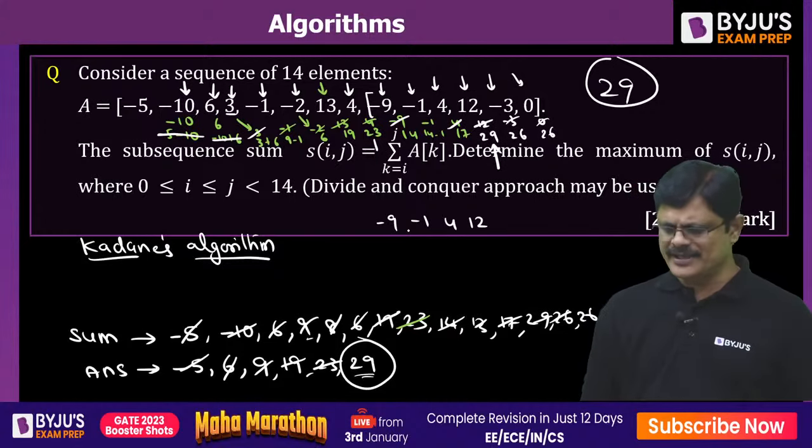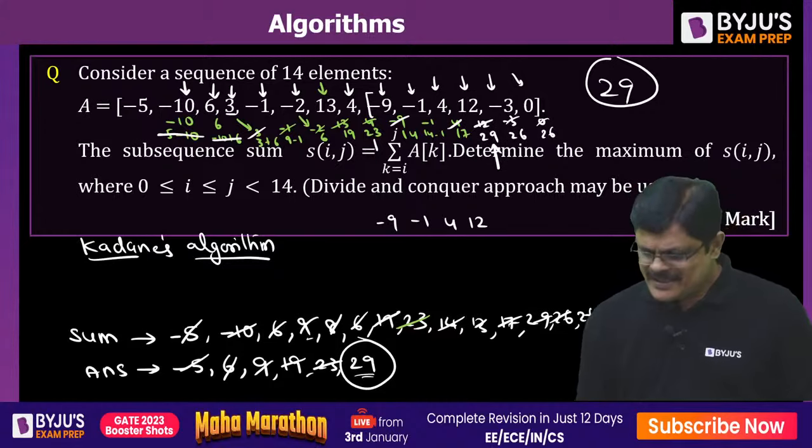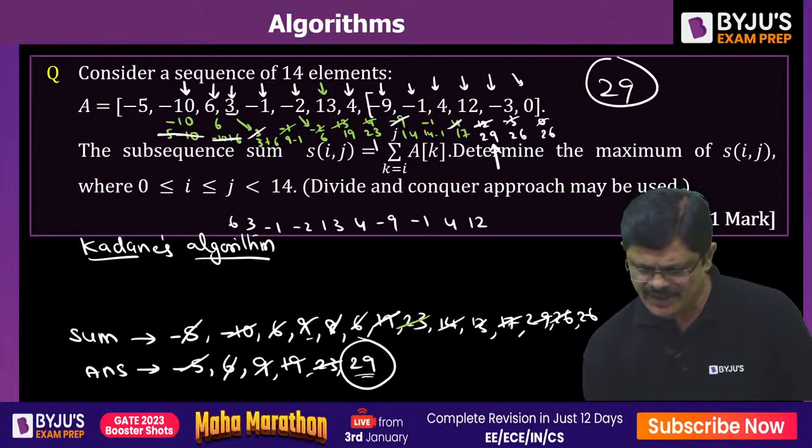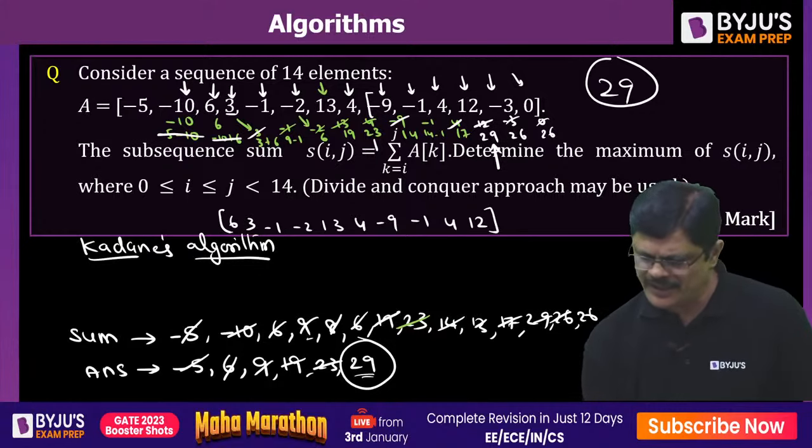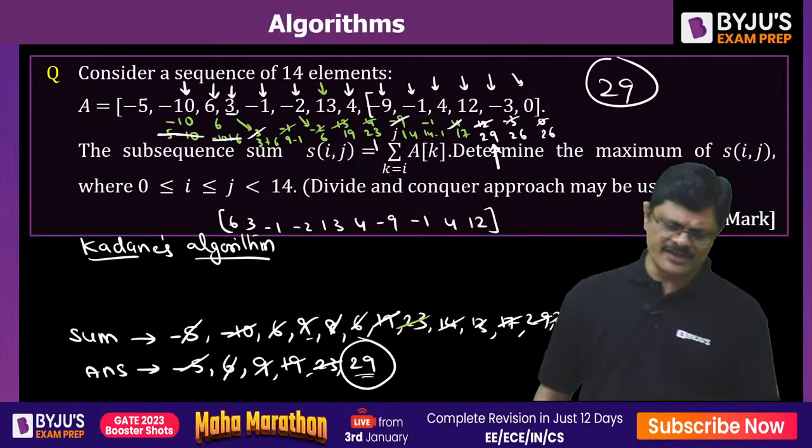So what happened? 6 up to here, 6 plus 4, 10, 10 plus 3, 13, then 23, then it is minus 2, minus 1, then it is 3, then it is 6. So up to here it is 29, my dear friends. The sequence starts from 6, my dear friends.